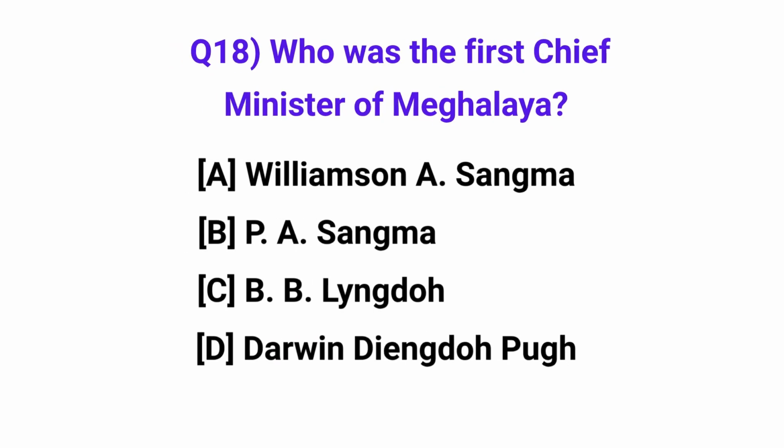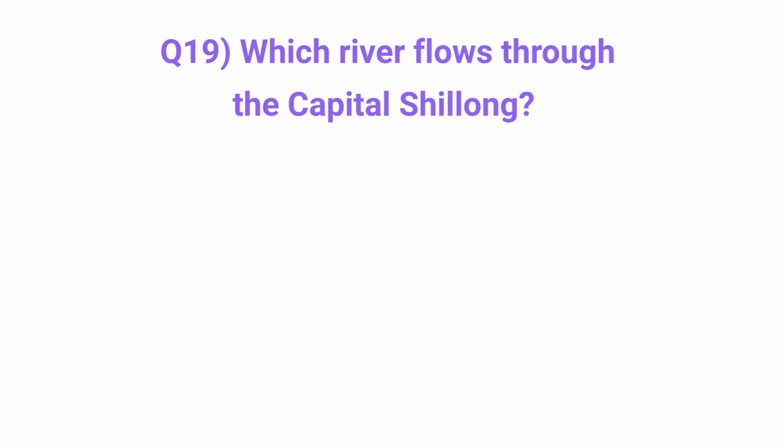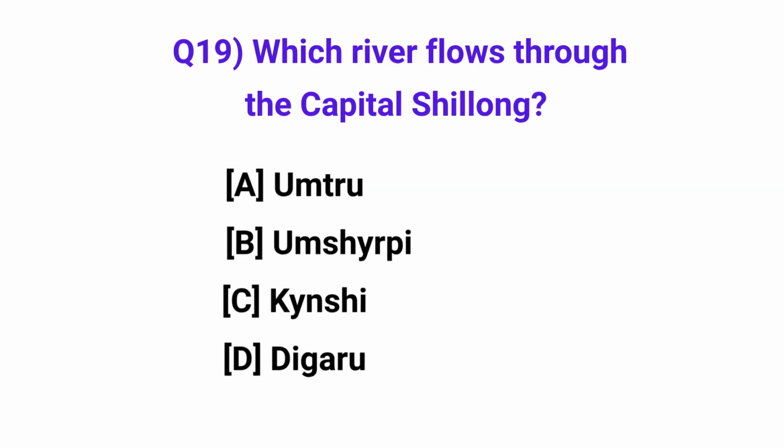Who was the first chief minister of Meghalaya? Answer: Williamson A. Sangma. Which river flows through the capital Shillong? Answer: Umshirpi.